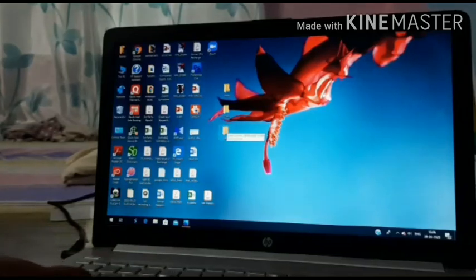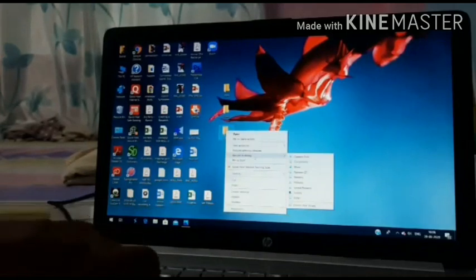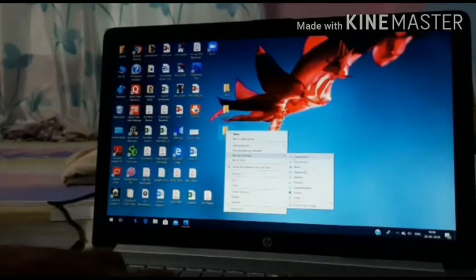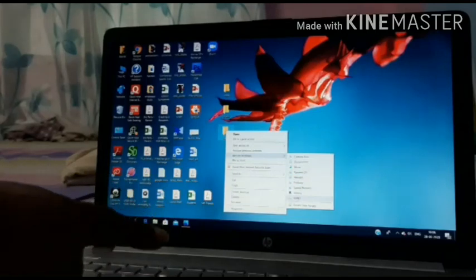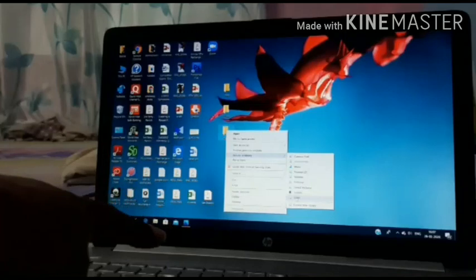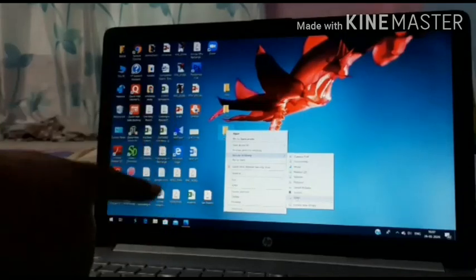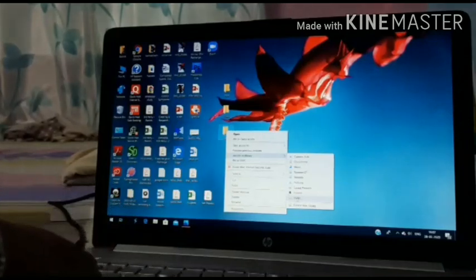How will I put it? I'll just right click over there, go for the include in library. You can see VVM1 is showing over here because we have just created this library and it is showing in the library list. So if I click over there, what will happen?